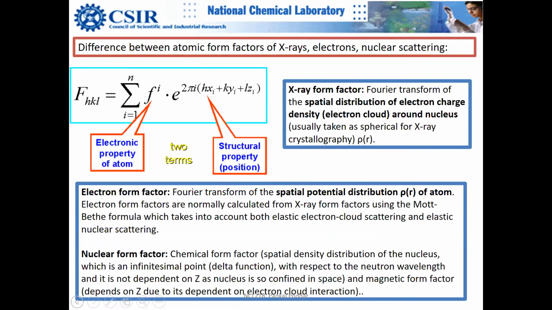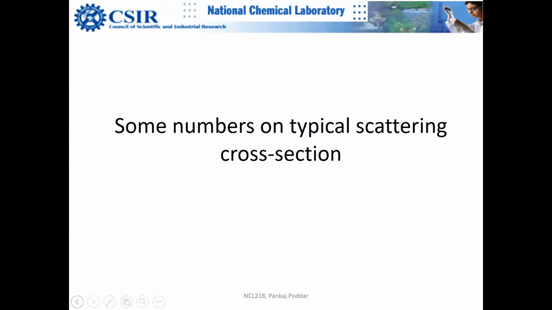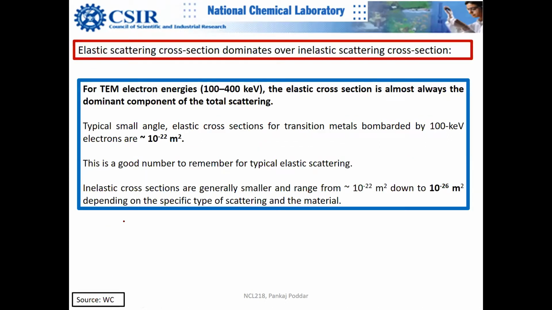Here, basically, I will explain it. I will take you directly to the last slide. This slide is important for you. This will surprise you, and it will answer your question. For example, if you calculate for electron energy in this range, which is the most commonly used electron energy, the elastic cross section is this, which is actually 0.1 angstrom multiplied by 0.1 angstrom.